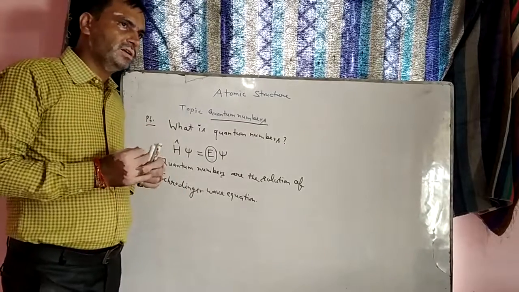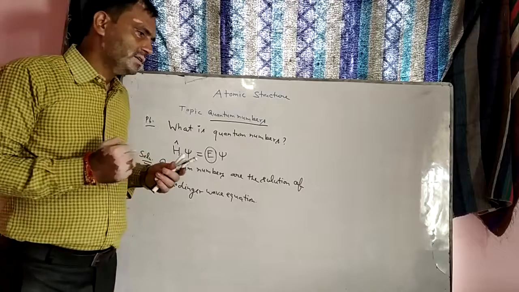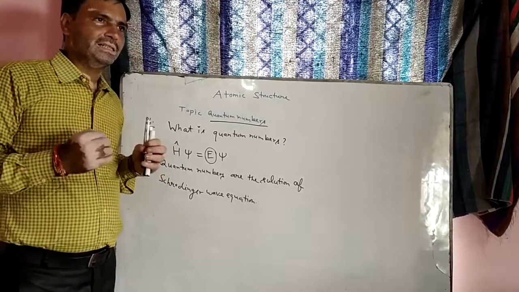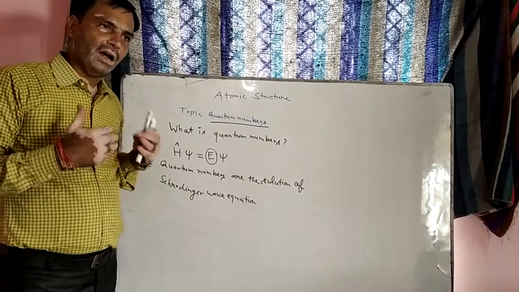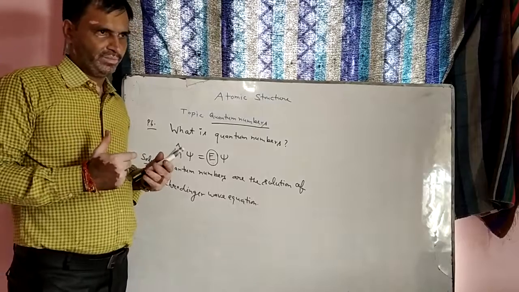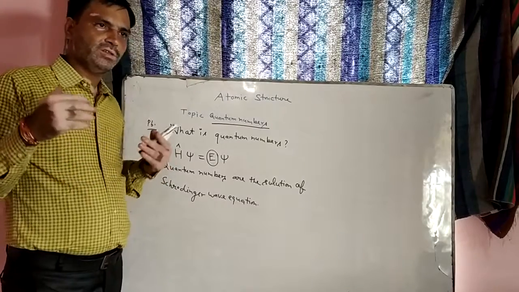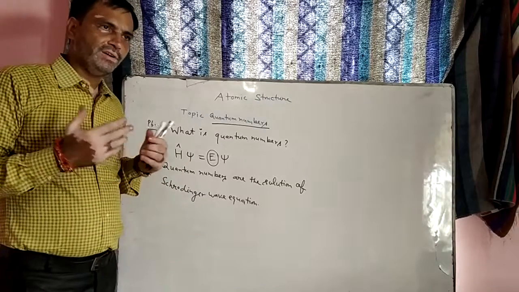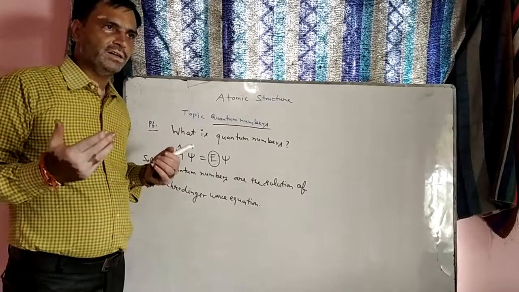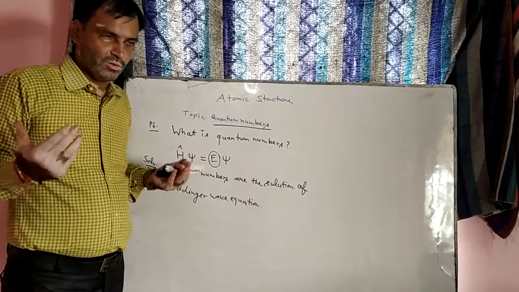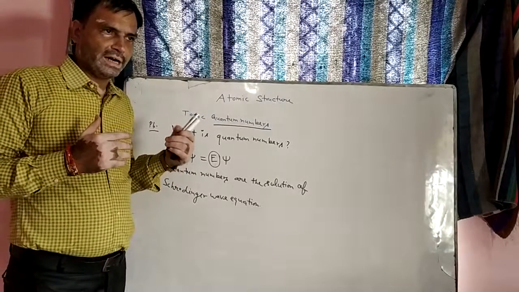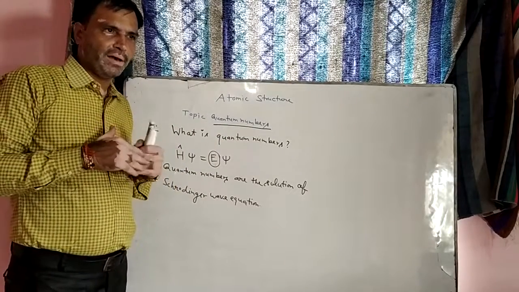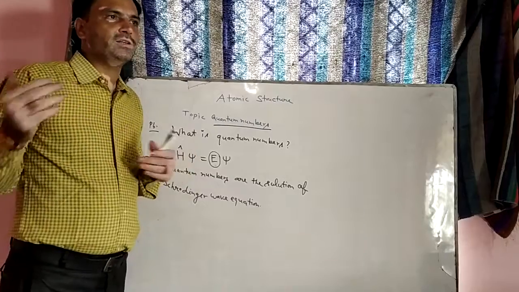The importance is that every electron in the atom is different. For example, suppose 30 students are in your class. Definitely the energy of every student cannot be matched with the other students.